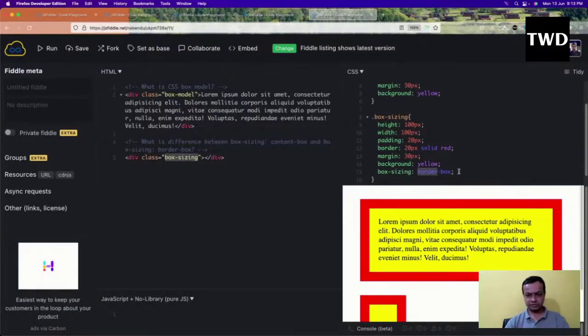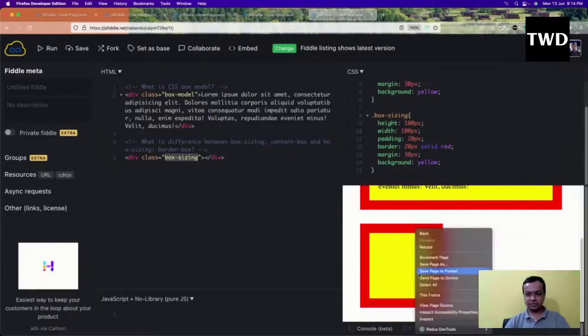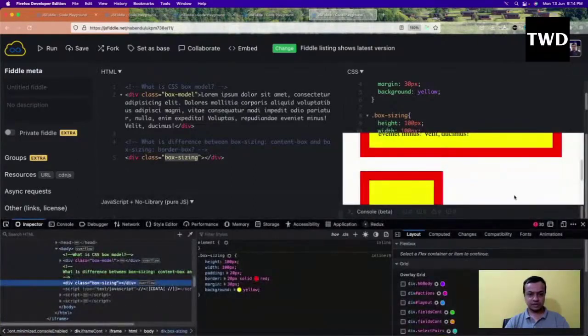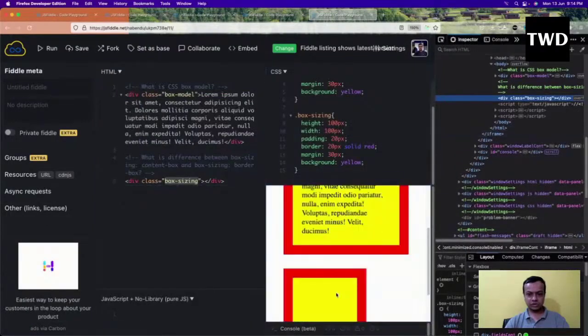First I will leave the box-sizing as nothing. If I run it, now the width and the height are there. Let me inspect this one. The width and the height are 100 pixels by 100 pixels. After that there is a padding of 20 pixels, and after that the border is there.